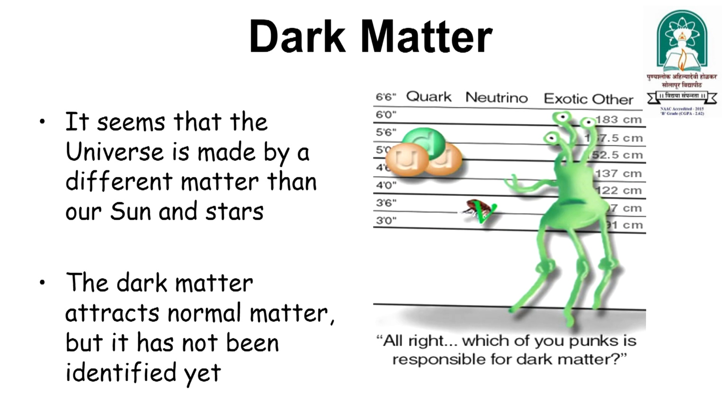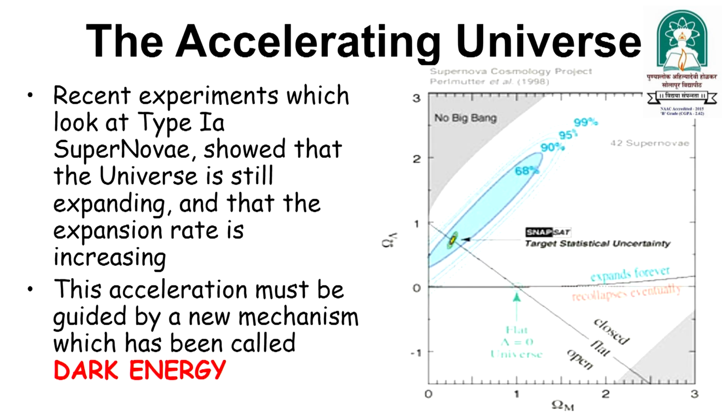It seems that the universe is made of a different matter than our sun and stars. Dark matter attracts normal matter, but it has not been identified yet. The accelerating universe: recent experiments looking at type Ia supernovae show that the universe is still expanding and that the expansion rate is increasing. This acceleration must be guided by a new mechanism which has been called dark energy.